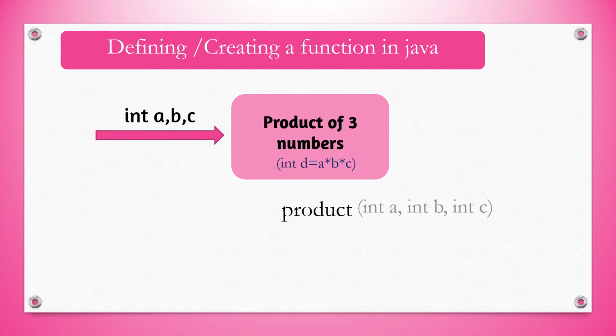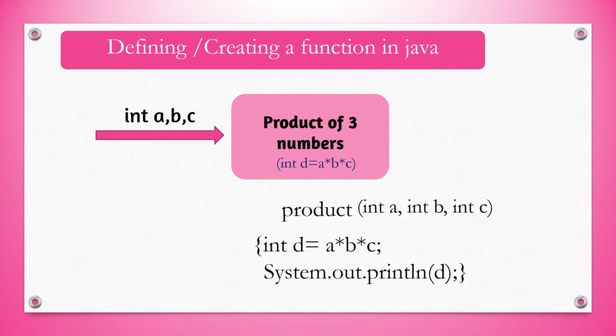So function name is here. It will accept 3 numbers, int a, b and c. And then the function body, we can see it will find the product of 3 numbers a into b into c and print the value. We are not returning the value in this case. We are printing the answer. So if no return type is there, void will come here. And if we are returning an int, then int will come. And no return type means void. And as already told, public static is optional.